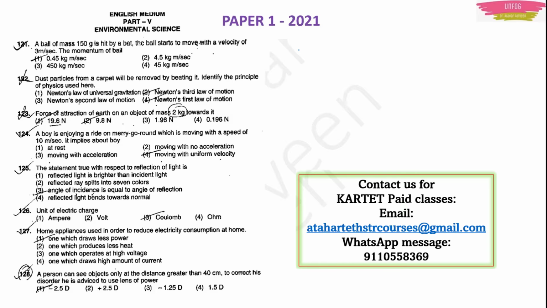First, either you write down what is given, or you can also analyze it in your mind. They have given the mass of the ball, which is 150 grams. Then they have given the velocity of the ball, which is 3 meter per second.